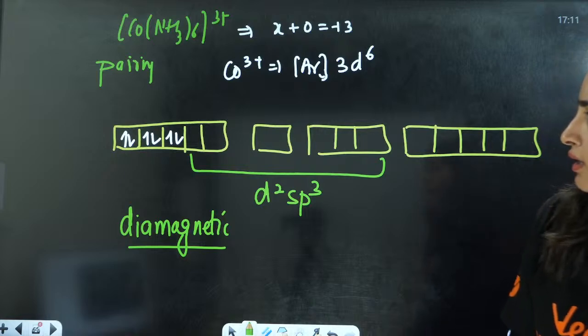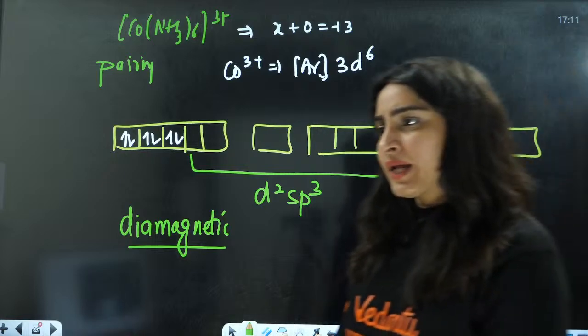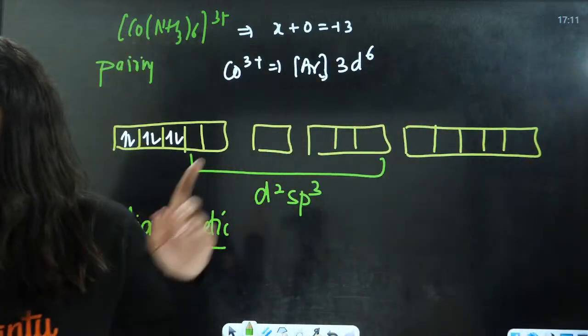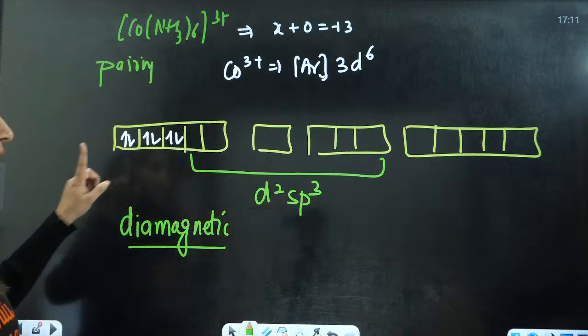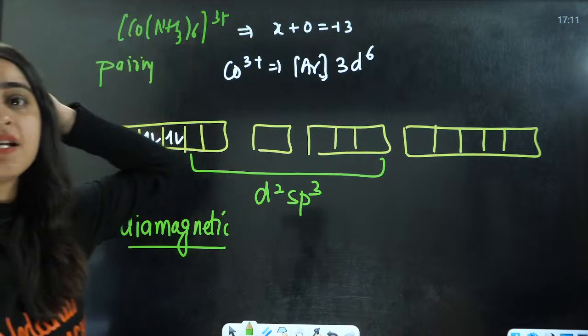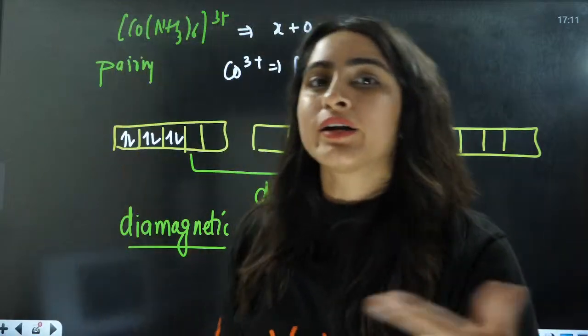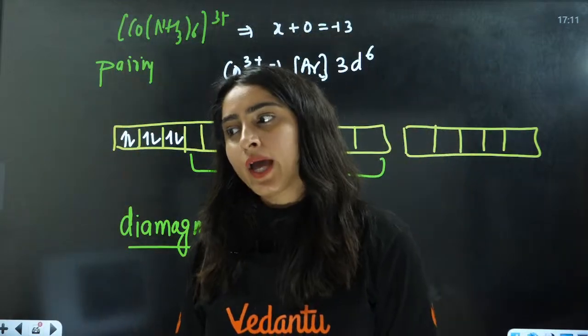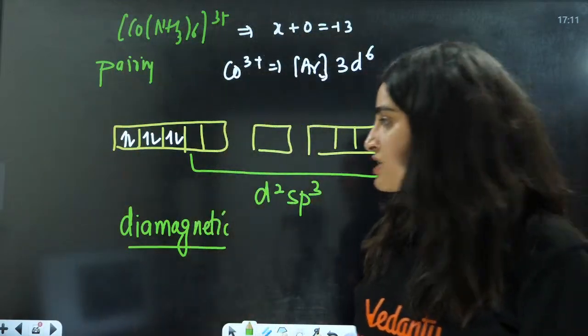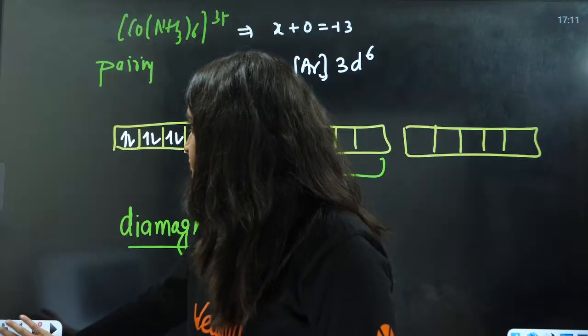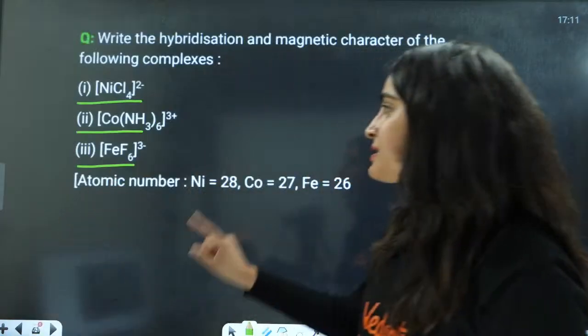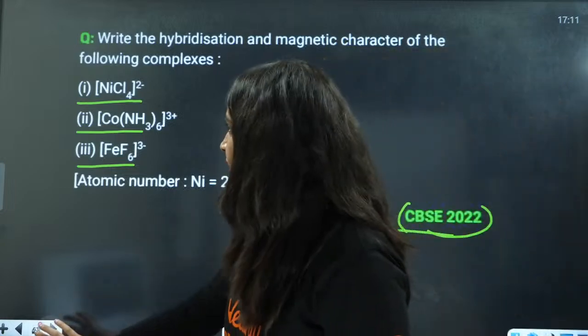No, not sp3. I think you are talking about the previous one, right? This is 6 ligand. With 6 ligands, either it can be d2sp3 or it can be sp3d2. Now, the third one here is FeF6 3 negative.